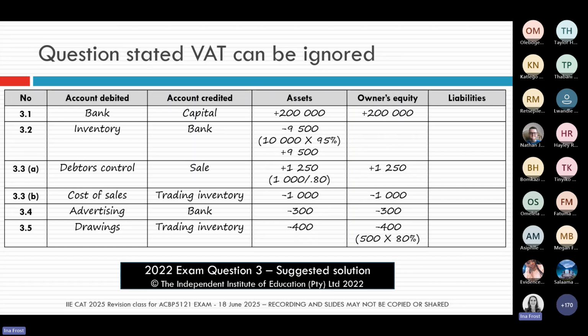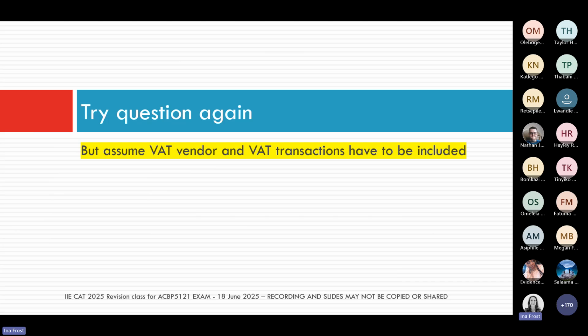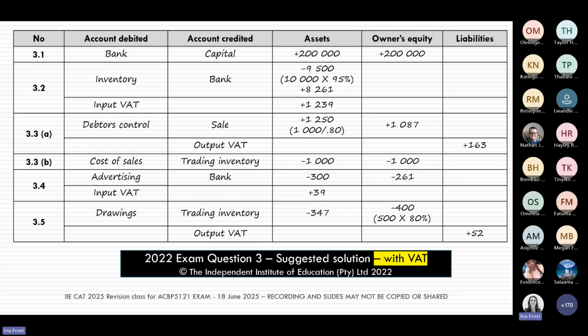And then if you just want to make sure you are really up to date, you can redo this exact same question and say to yourself, okay, how will I do this question? Or how will these transactions look if I assume this was a VAT vendor? So you can take that exact same question again and see what it will look like if we also had to record the input and the output VAT.